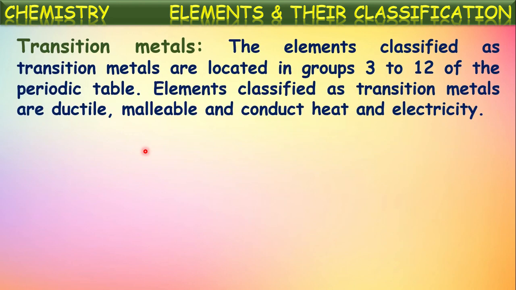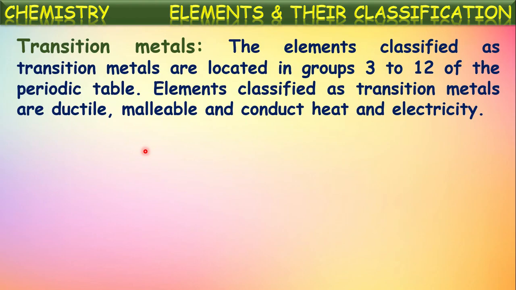Next, the metals present at the middle of the periodic table are called transition metals. The elements classified as transition metals are located in group 3 to group 12 of the periodic table. That means the middle portion of the periodic table, the middle 10 columns. Those 10 columns of elements, from the 3rd group to the 12th group, are called transition metals.